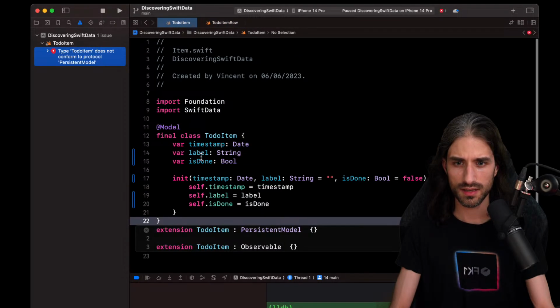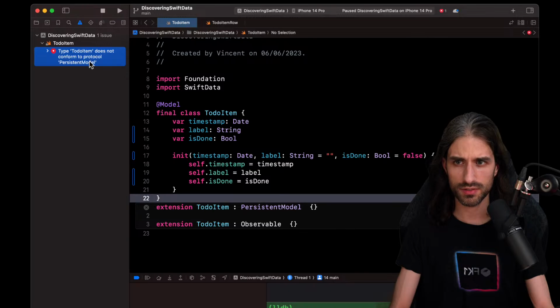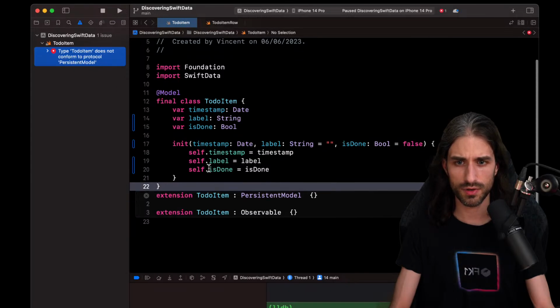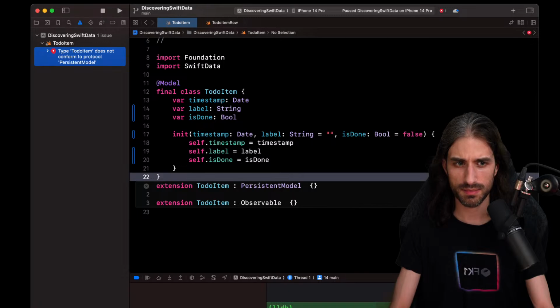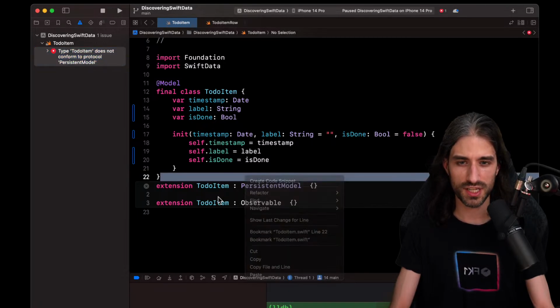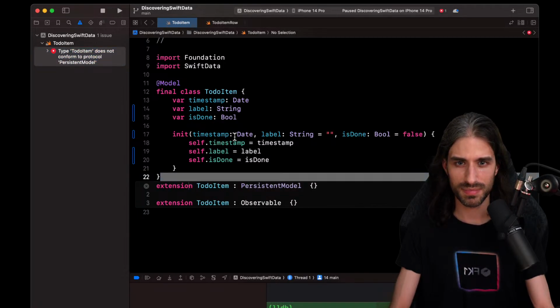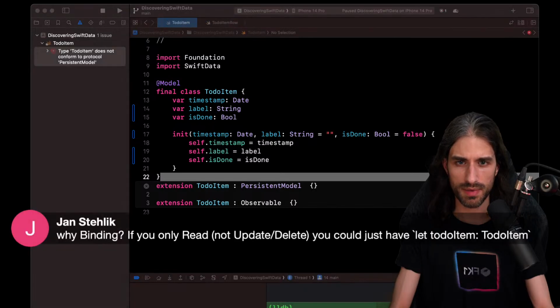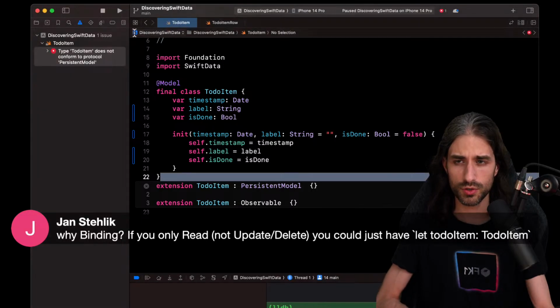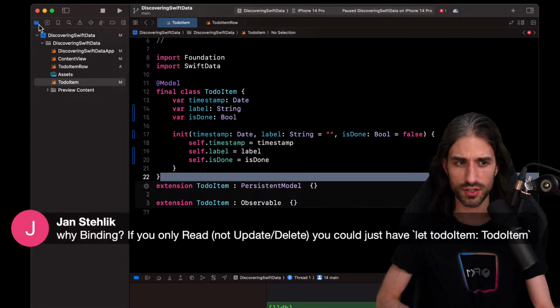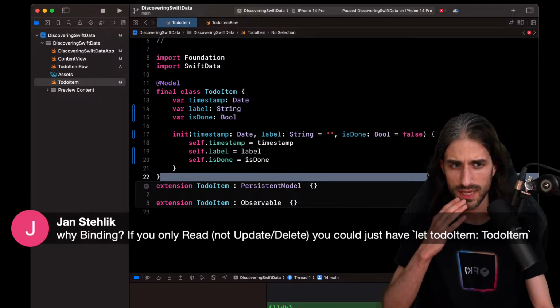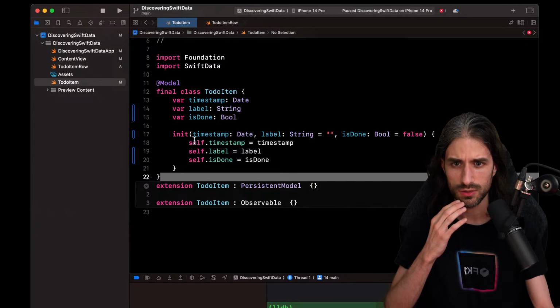Yeah, interestingly, we have an error. So to-do item does not conform to protocol PersistentModel. Let's see what's happening here. So this is when the magic starts breaking. So PersistentModel. Why binding? That's a good question. Why binding? Because I'm planning to put a text field so that we can easily edit. But you know what? Maybe I'm getting ahead of myself, and just editing in the detail view now would be better. I don't know. Let's see how I can fix this issue first.